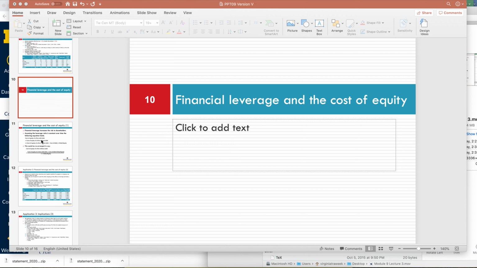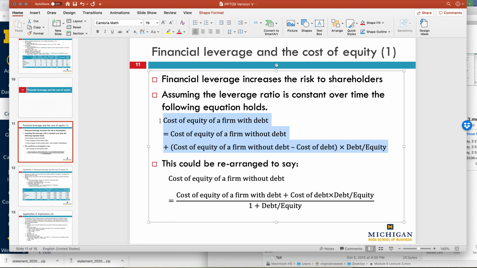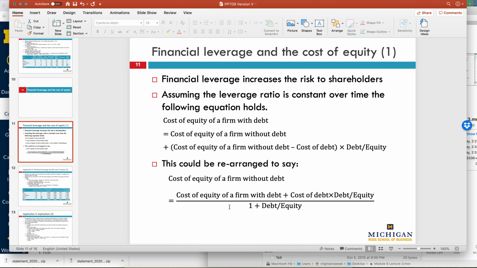This is not a huge part of the weighted average cost of capital material, but I just want to draw your attention to it before I move on. There are different ways of rearranging the weighted average cost of capital information, and one of these ways is to figure out the cost of a firm without debt. It's not always useful, but in some companies you want to think about just the raw cost of the company, assuming everything is equity financed. And you can do that using this formula, and you can rearrange it into this formula.